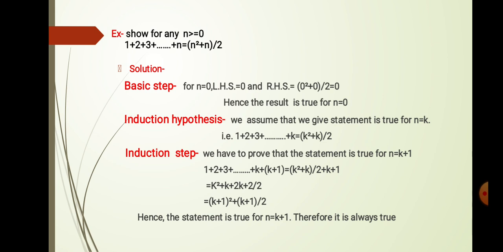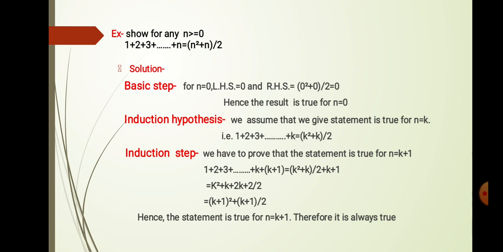Now we will discuss the second step. In the second step, we assume that the given statement is true for n equal to k. That means 1 plus 2 plus 3 up to k is equal to k square plus k divided by 2. In this step, we replace n by k. Next, the third step is the induction step.